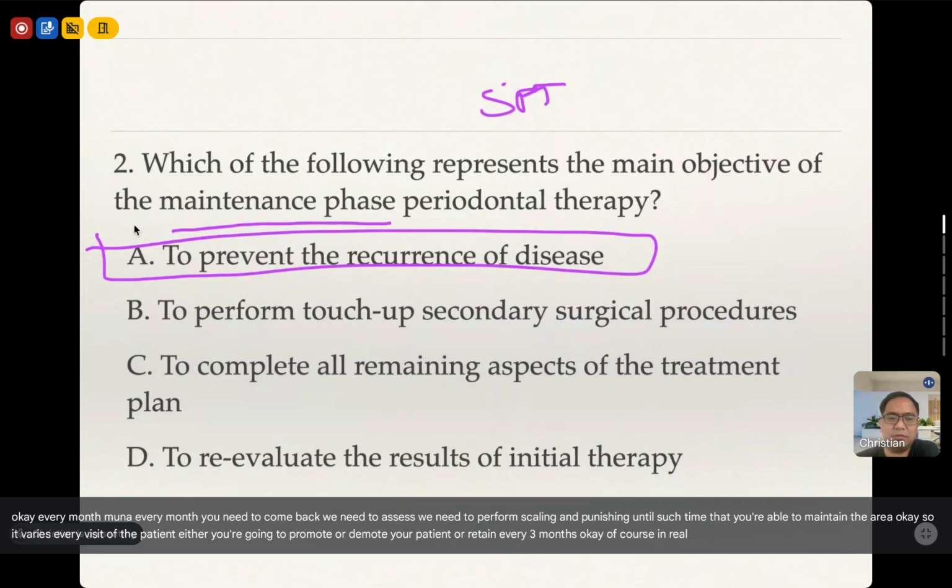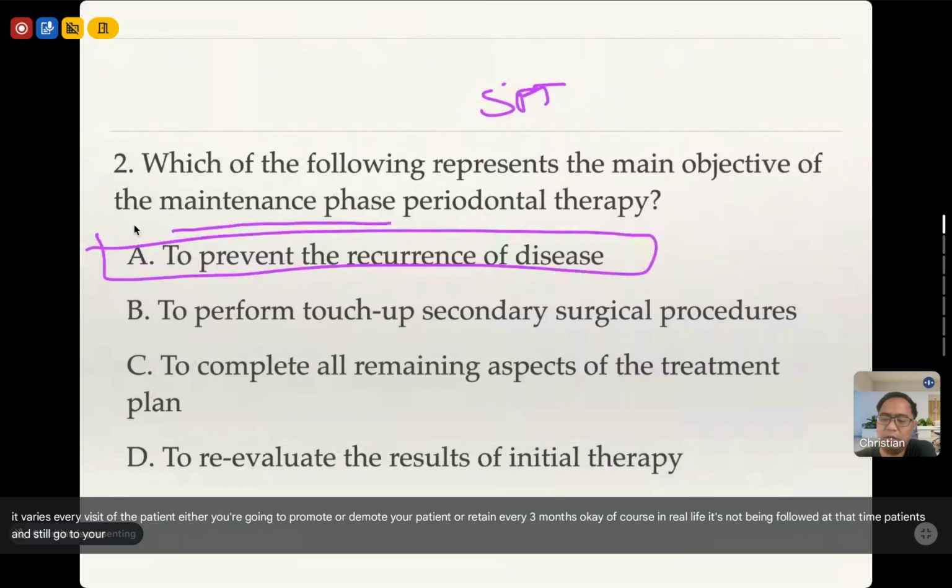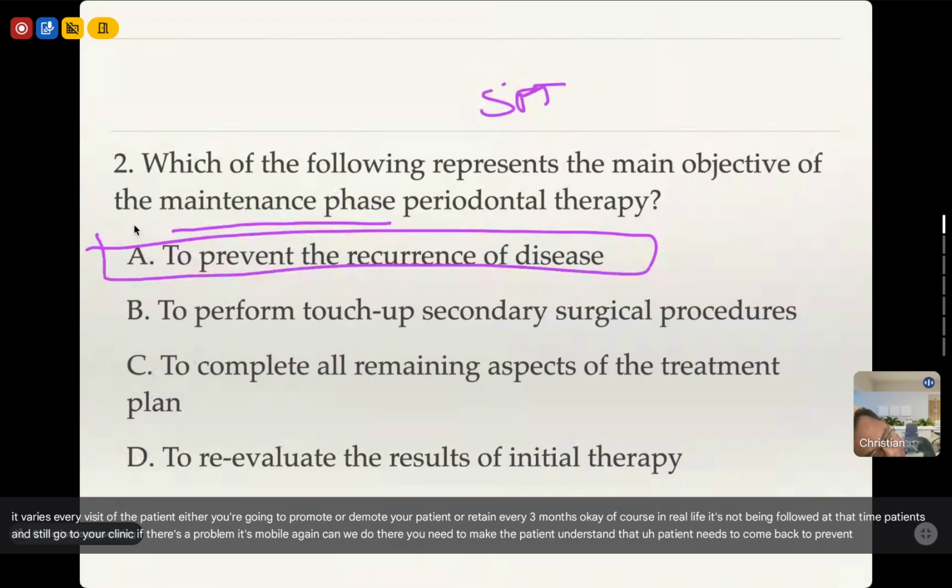Of course, in real life, it's not being followed, di ba? Most of the time, patients will still go to your clinic if there's a problem, di ba? "Doc, it's mobile again. What can we do?" Pero you need to make the patient understand that the patient needs to come back to prevent recurrence of the disease.